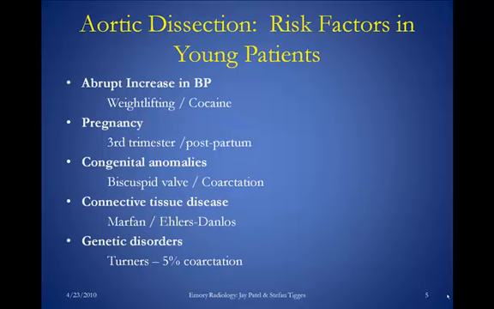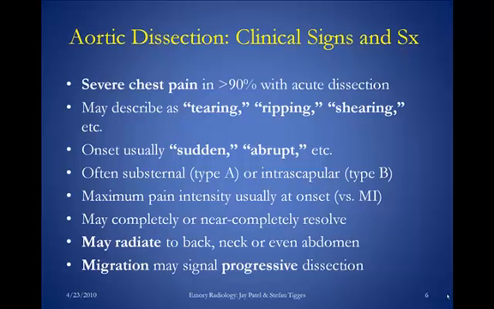Pregnant patients could have aortic dissection secondary to preeclampsia or eclampsia, which can cause hypertension. Congenital anomalies such as bicuspid valves and coarctations of the aorta, connective tissue disorders such as Marfan's disease and Ehlers-Danlos, and some genetic conditions such as Turner's syndrome.